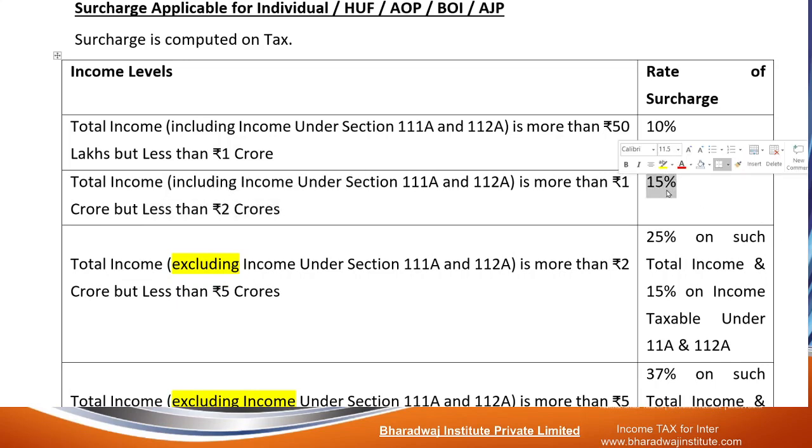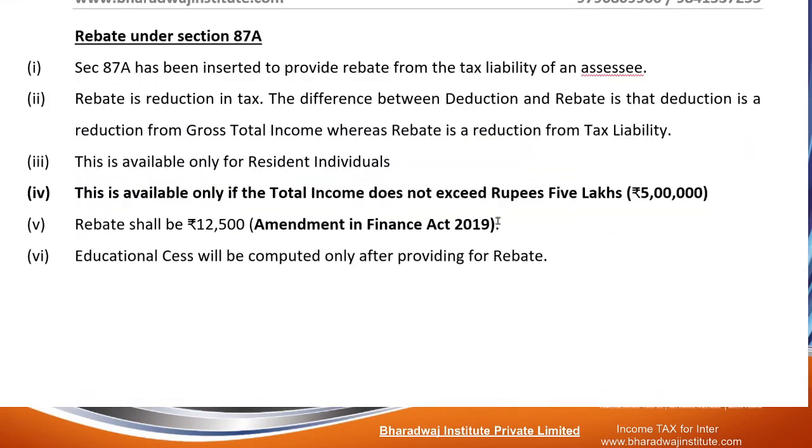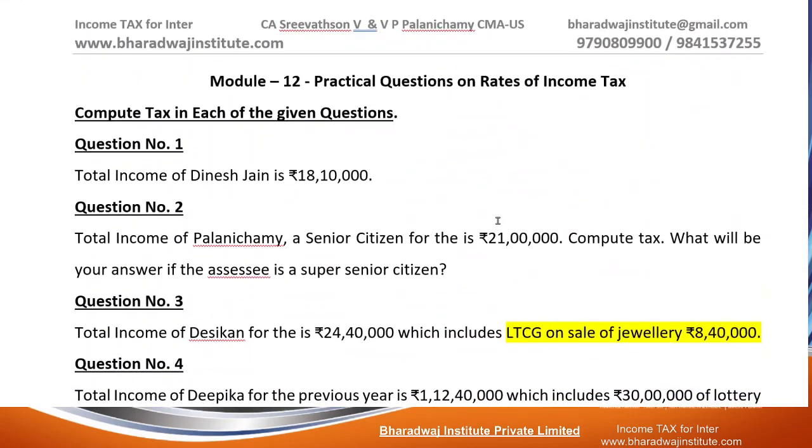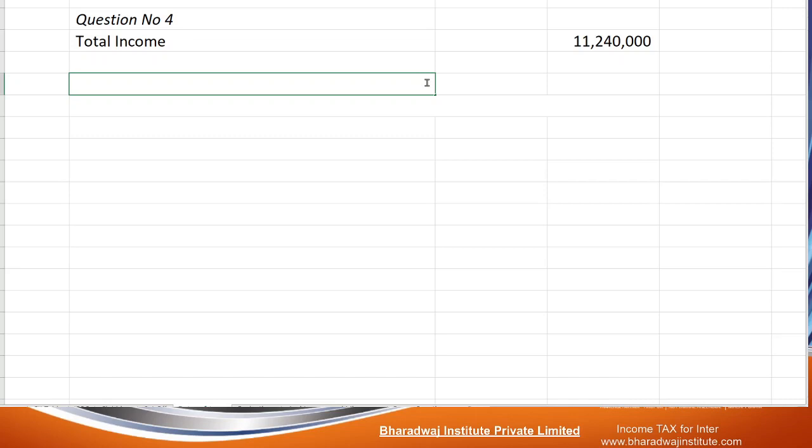Surcharge is 15%. How to work out surcharge? How to add surcharge? Simple. Calculate the tax, then add surcharge. Thereafter you add HEC. So let us work out. Tell me, what is the total income of this person? 1 crore 12 lakh 40,000.